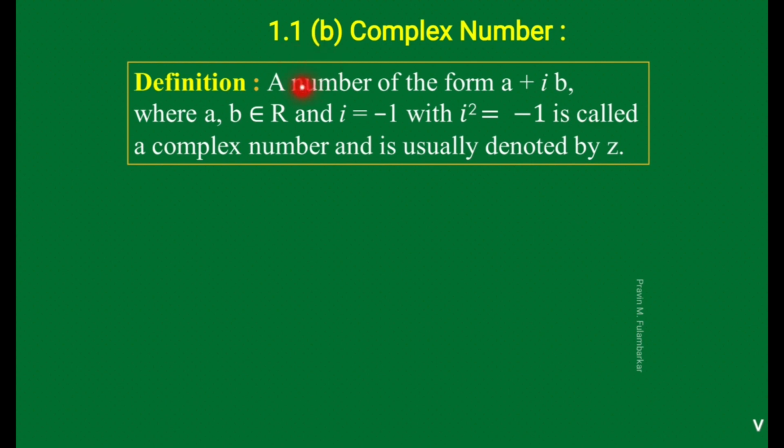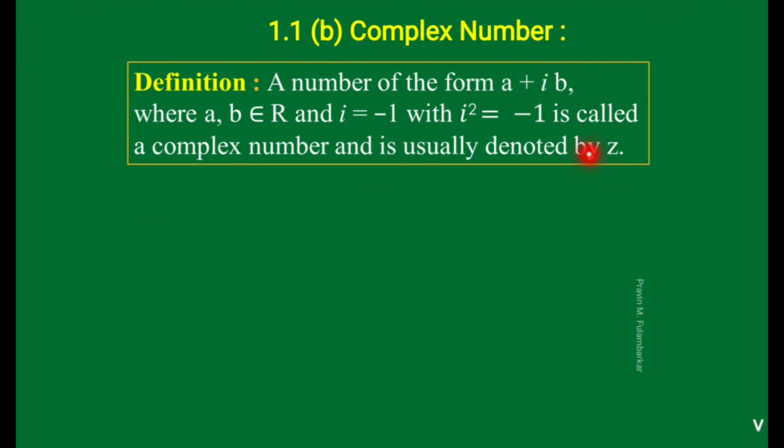So a number of the form a plus ib, where a, b belong to R and i equals square root of -1, with i square equals -1, is called a complex number and is usually denoted by z.